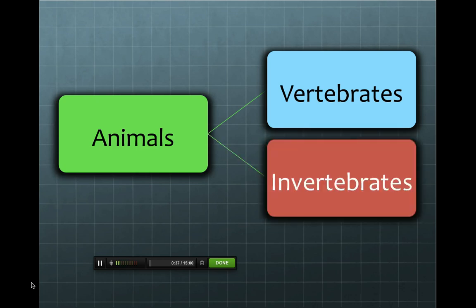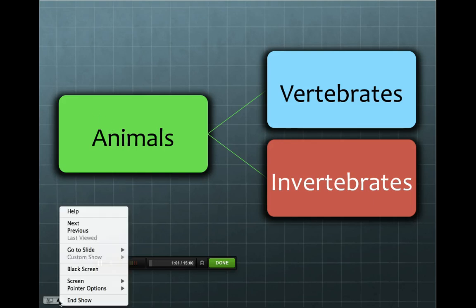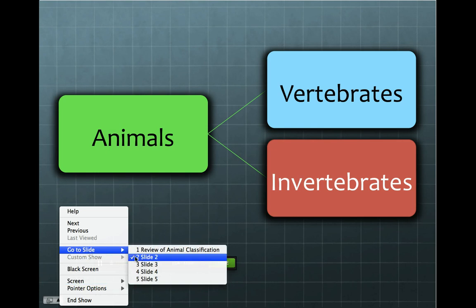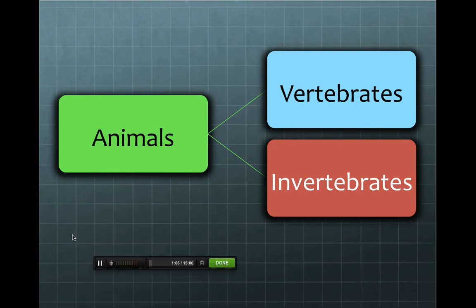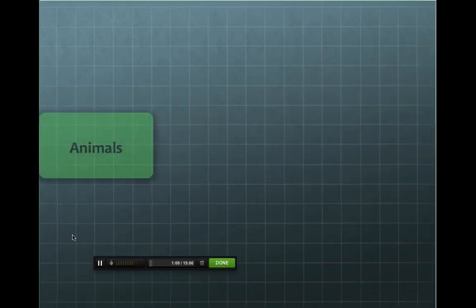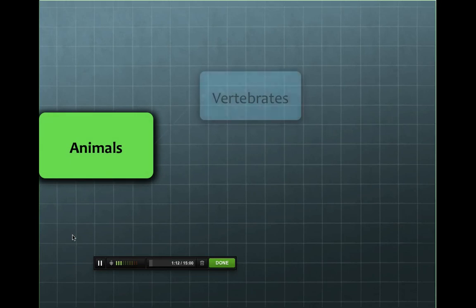Invertebrates are animals without backbones. We remember that the prefix in means without. So invertebrates are without backbones. Again, we have vertebrates and invertebrates as animals.